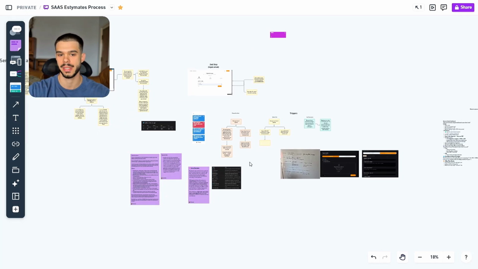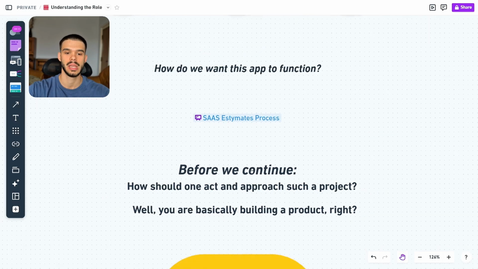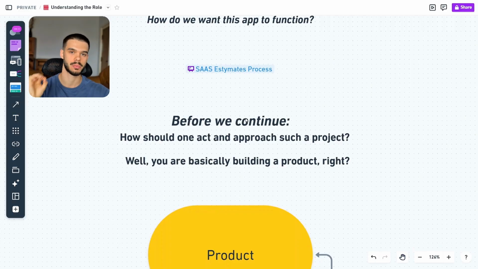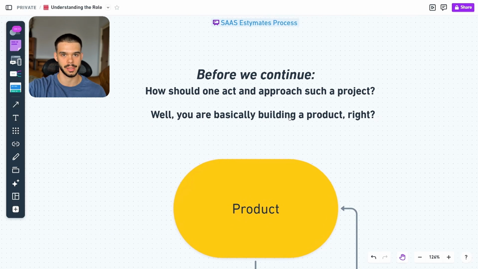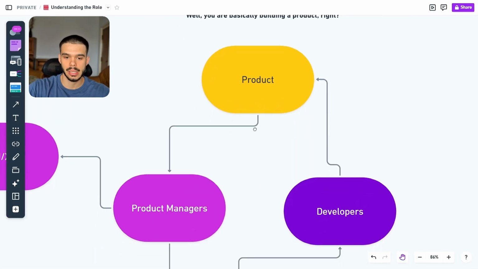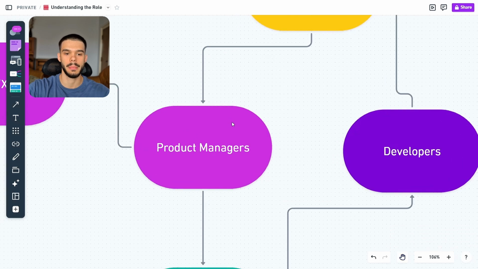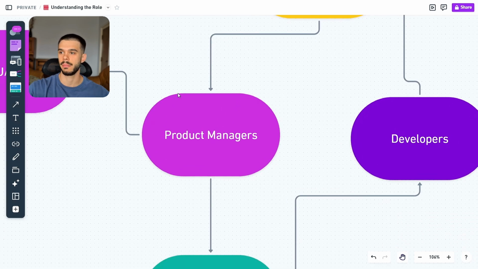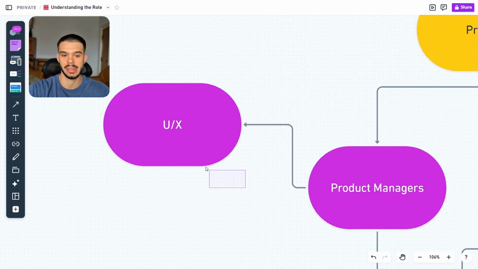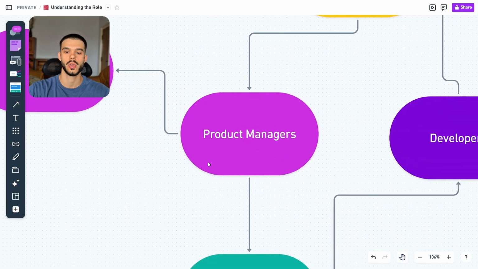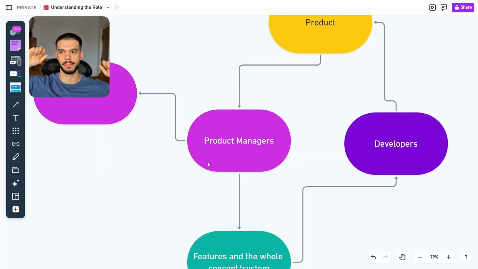Now, if we go back, before we continue, how should one act and approach such a project? A project that basically replaces a job entirely. Well, you're basically building a product, right? This app is a product. And usually products are built by product managers that think about all of the systems, about all of the workflows, about how everything is going to be run ultimately. And they are going to be doing this with the user experience team. So you have to put on different hats. You have to be a product manager, then a UX designer, and ultimately a developer.